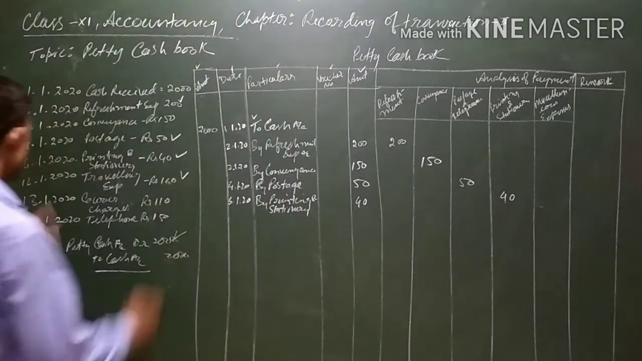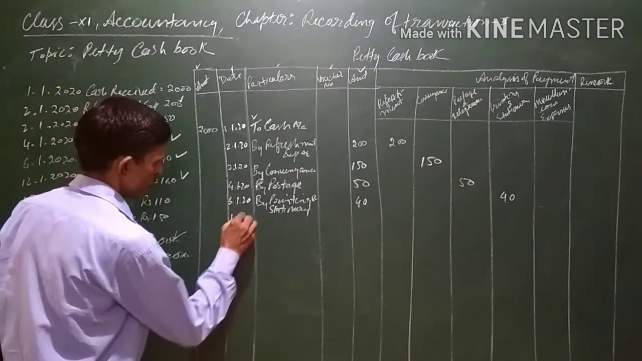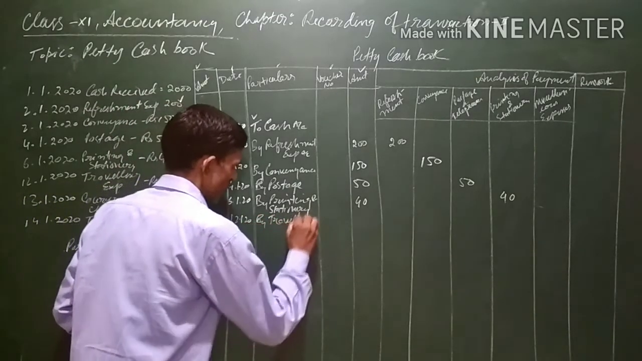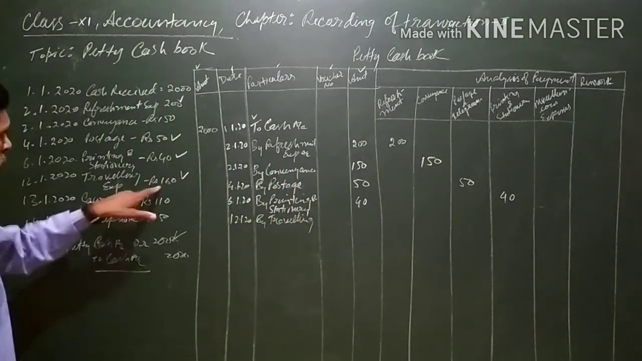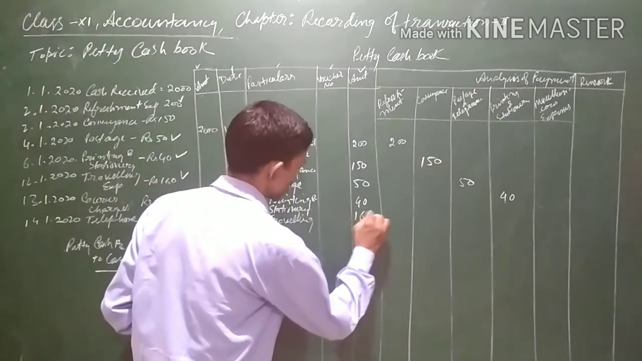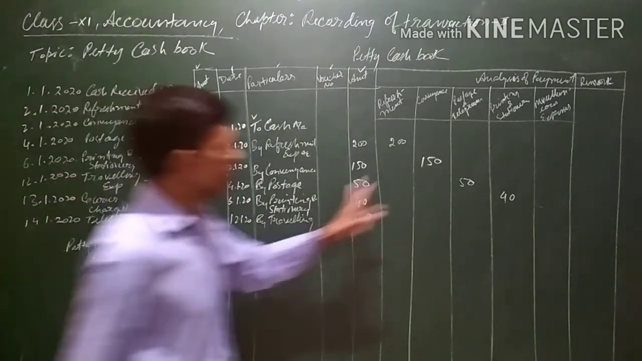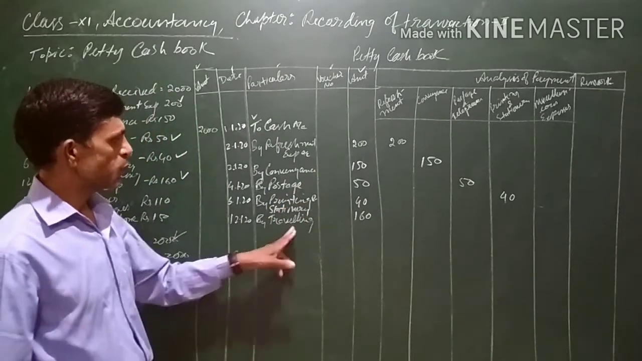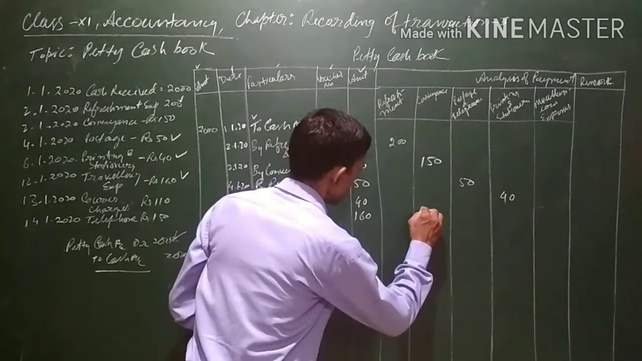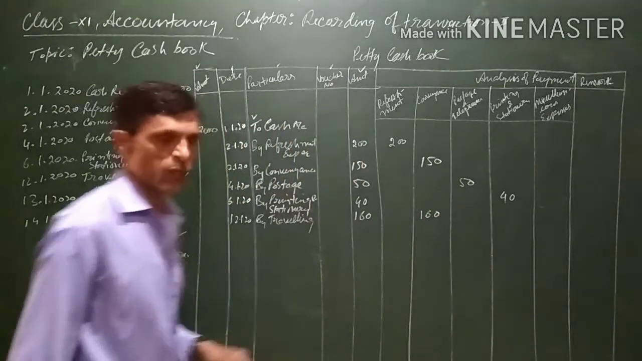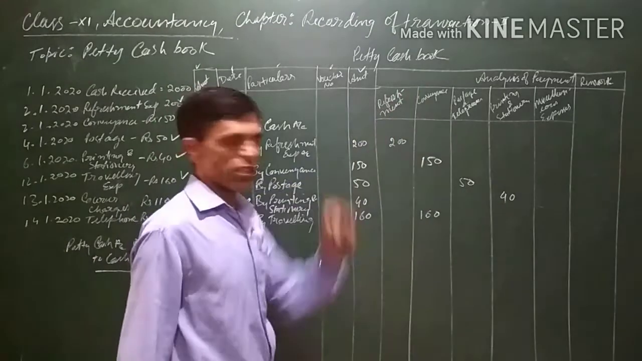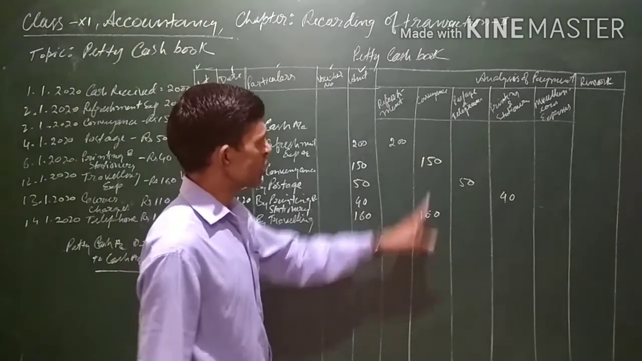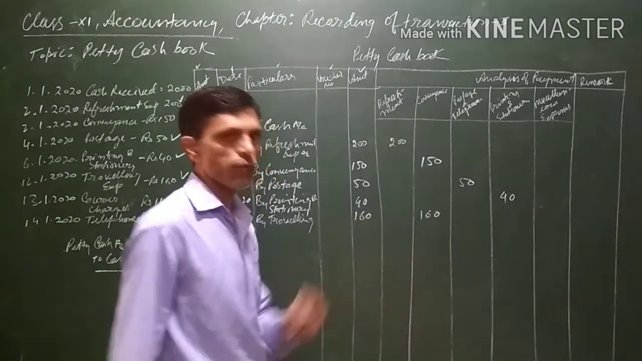Next is traveling. On 12/1/20. By traveling. Amount is 160. Again on the credit side, the payment side, 160 we have written. And in the conveyance column, since this is related with conveyance. Traveling and conveyance are almost one and the same. So in the conveyance column we should be writing 160 also. Conveyance is also a traveling expense, so the traveling expense should be written in the conveyance column itself, because it is part of traveling expenses.